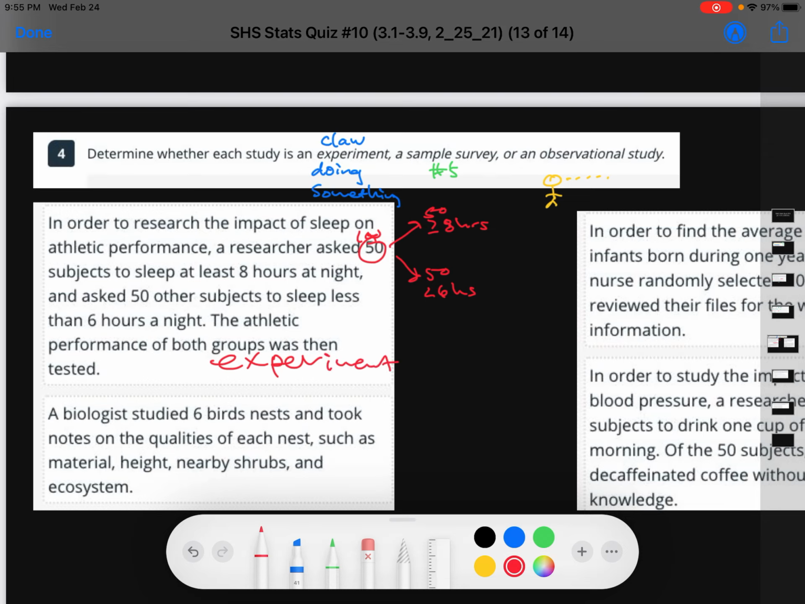A biologist studied 6 birds' nests and took notes on the qualities of each nest, such as the material, height, nearby shrubs, and ecosystem. What was this biologist doing? It was studying, kind of just with their clipboard. So this one's going to be an observational study.